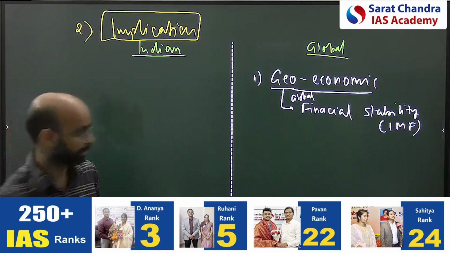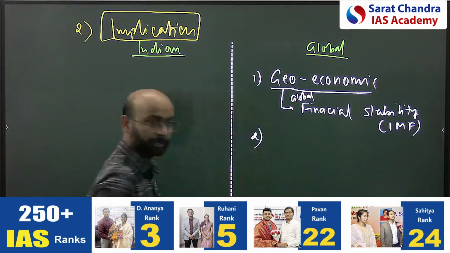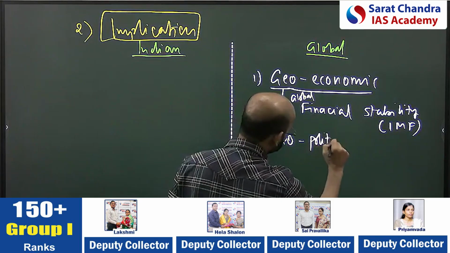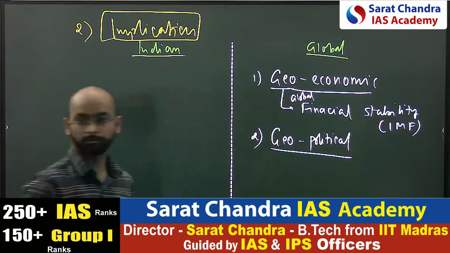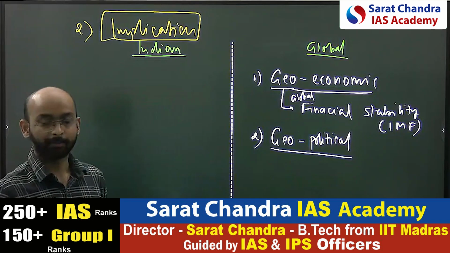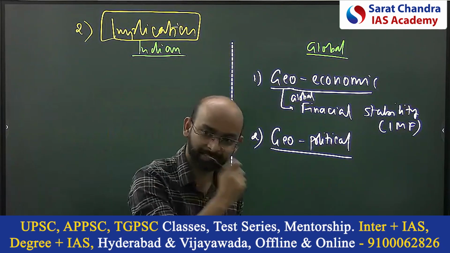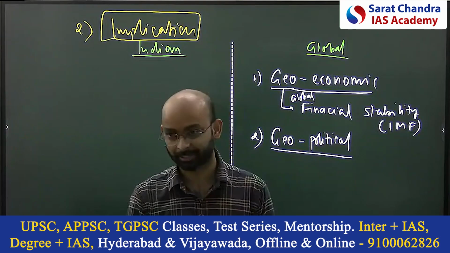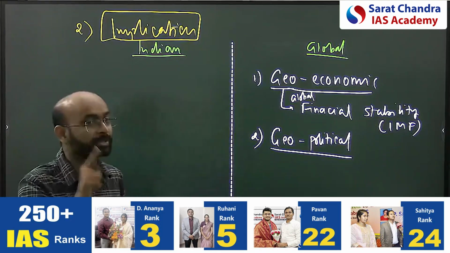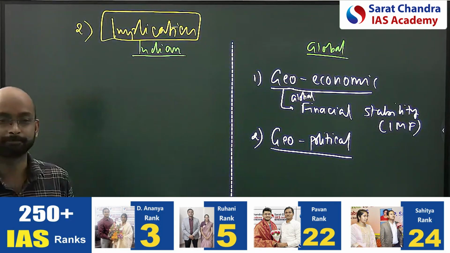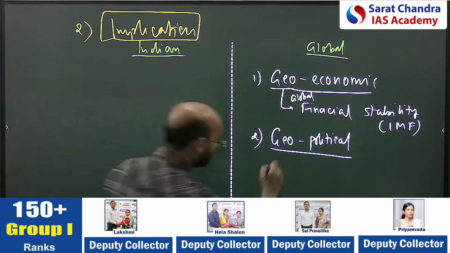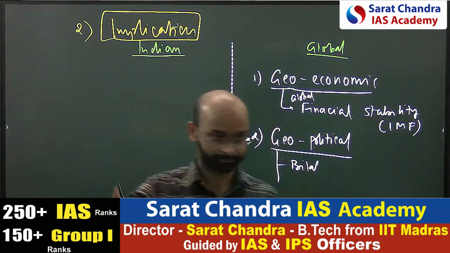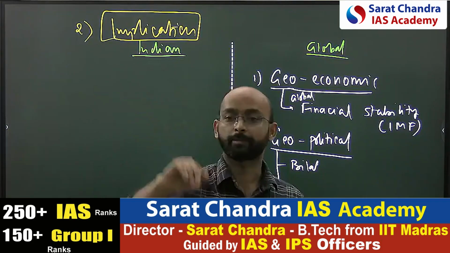Clear? Next. Geo-economic done. Second, if geo-economic is there, there will be geopolitical. Yes or no? Why is India focusing so much on its relationship with Russia? One of the pillars is oil, energy security. Why is India focusing so much on a country like Qatar? Oil. Right. So the bilateral relationship, again when we see the geopolitics, we see it from three dimensions.